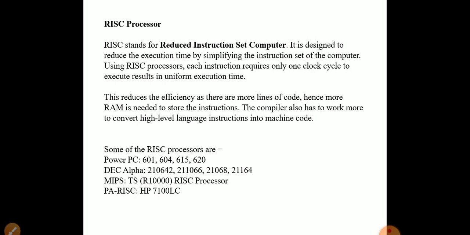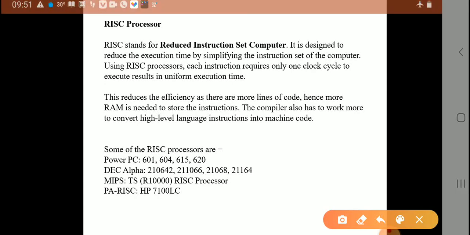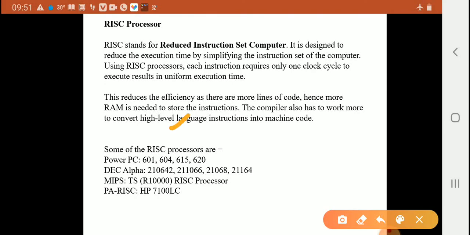The compiler also has to work more to convert high level language instructions into machine code. The compiler works on high level language instructions and converts them into machine code.